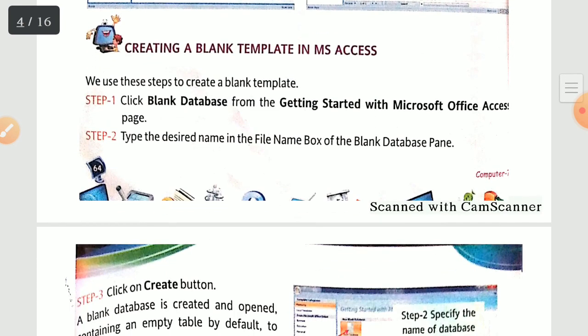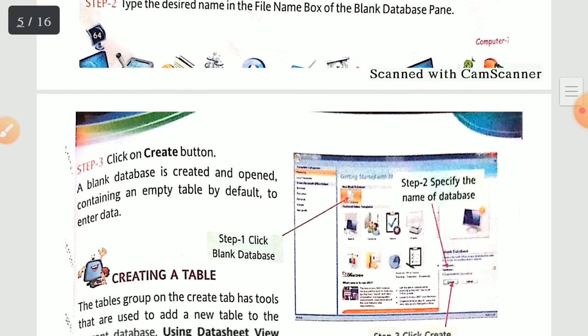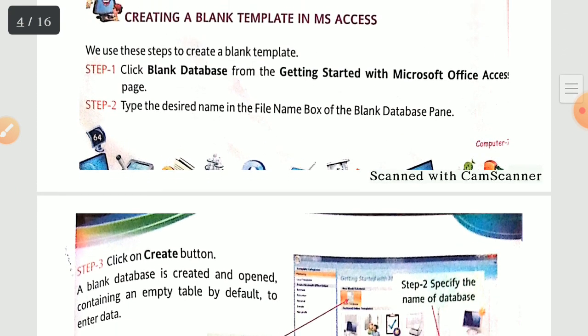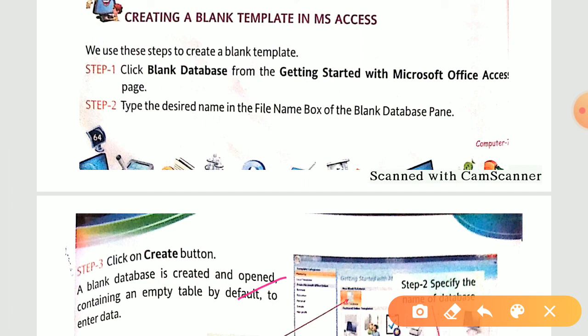The second thing is creating a blank database in MS Access. Now we are going to create a blank database. Let's see how we are going to do that. We have 3 steps. Step number 1, click blank database from the getting started with MS Office Access page. Over here, we had local templates second, and the first one we have is the blank database. So you have to click on that.